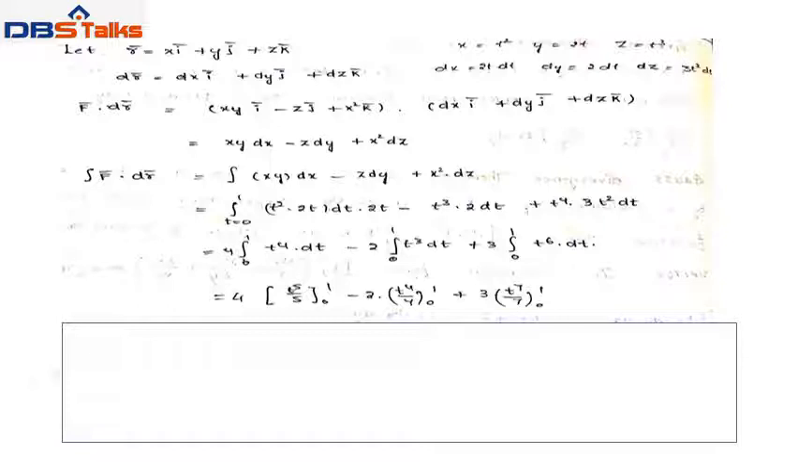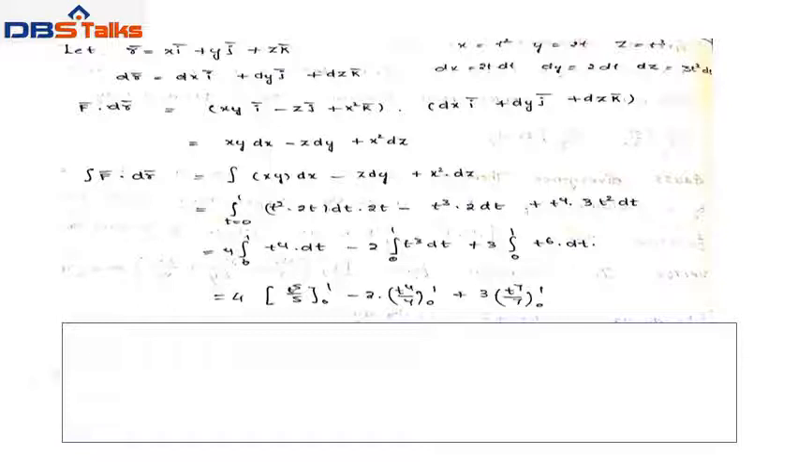So that equals integral 0 to 1 of t square into 2t dt, since dx is 2t dt, minus z, which is t cube, into dy, which is 2 dt, plus x square, which is t power 4, into dz, which is 3t square dt. The first term is 4 integral 0 to 1 t power 4 dt, minus the second term, 2 integral 0 to 1 t cube dt, plus the third term, 3 integral 0 to 1 t power 6 dt.